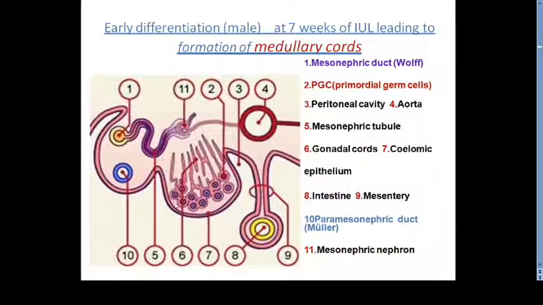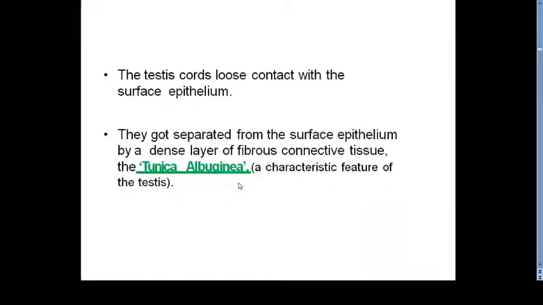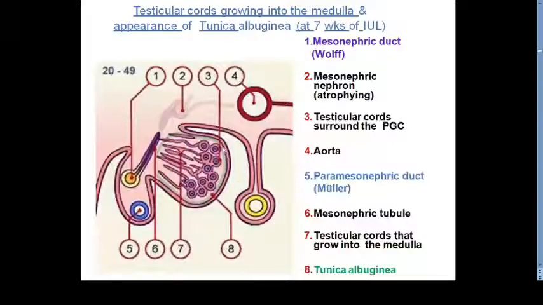You have to look at this very carefully. Here we have the mesenchyme. Later on, what is happening? It is around the 7th and 8th week of intrauterine life that these changes appear. These medullary cords, as they penetrate deep into the medulla, are going to lose their connection from the surface epithelium. So here you can appreciate. These medullary cords will lose their connection from the surface epithelium, and the connective tissue, the mesenchyme that was lying here, is going to form the thick